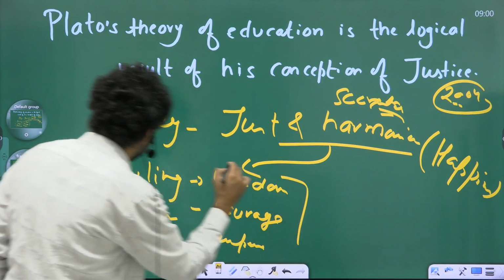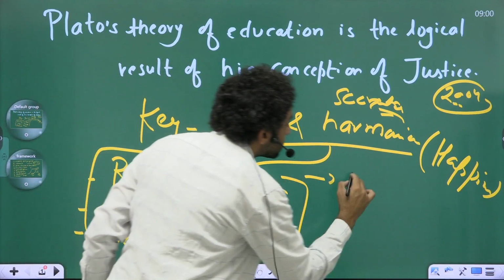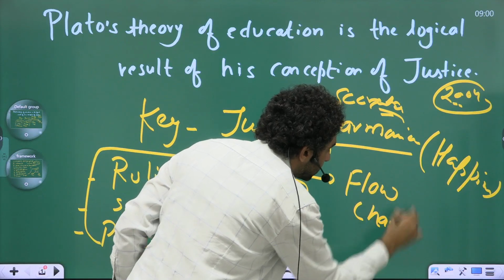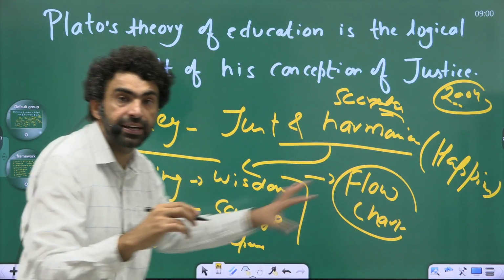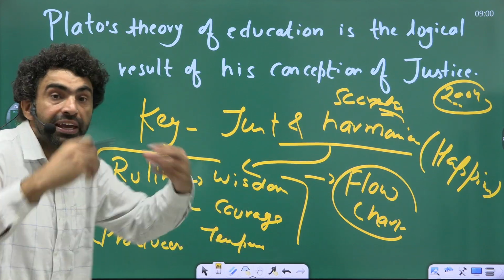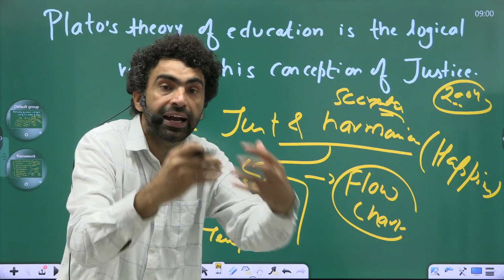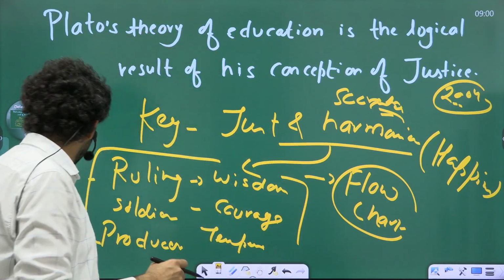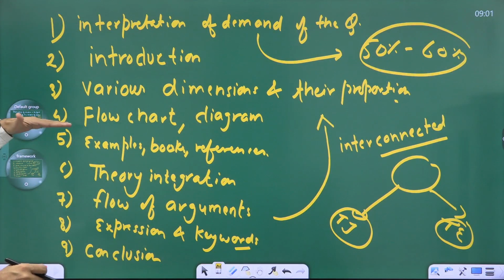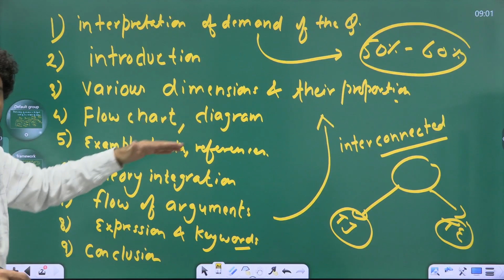Now you should make a proper flowchart. Make a flowchart. Let the examiner understand that you know these things properly. Make your content visible. This is the main idea. So here you are integrating this particular dimension, the 4th dimension, flowcharts and diagrams. You are integrating it.